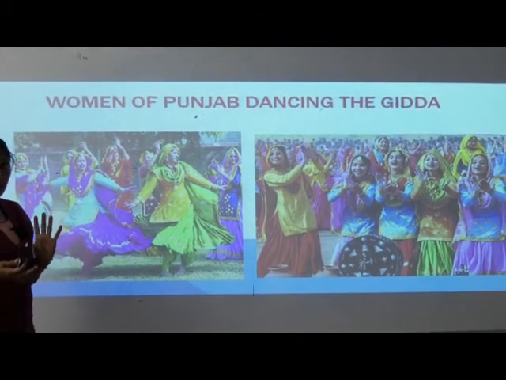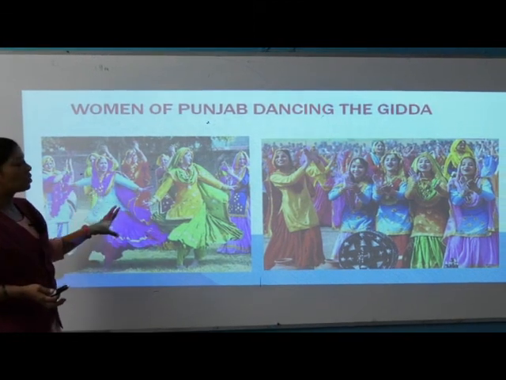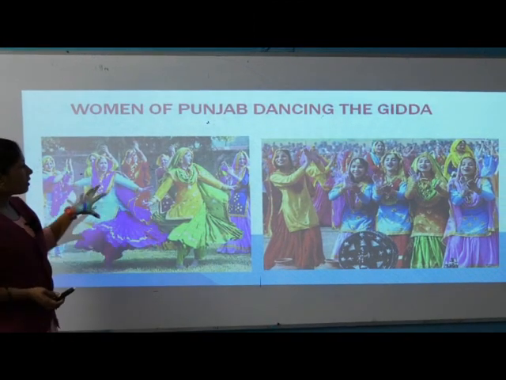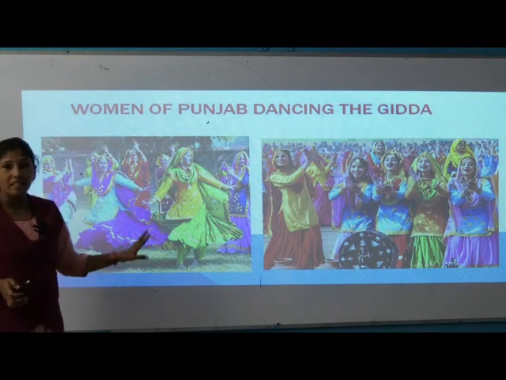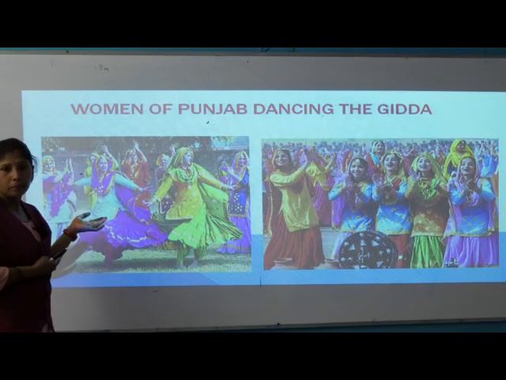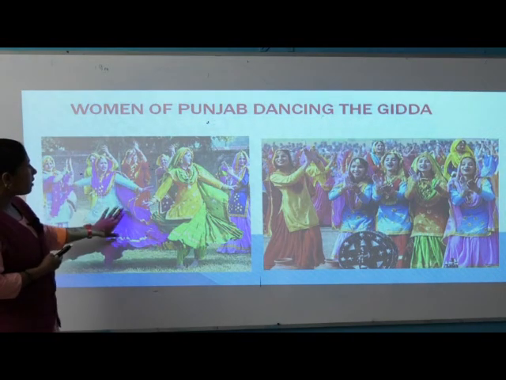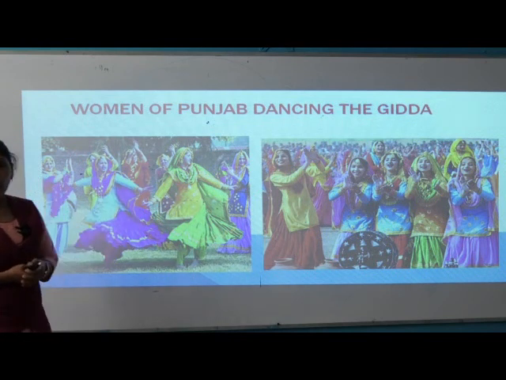We are talking about Punjab, yes. They are Punjabis. This is their traditional dress, and the women are dancing. This is a festival dance, this is Gidda.